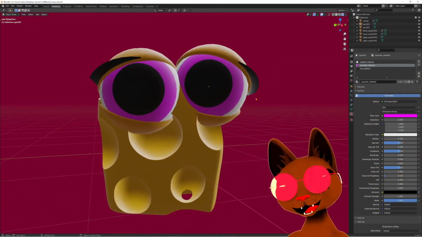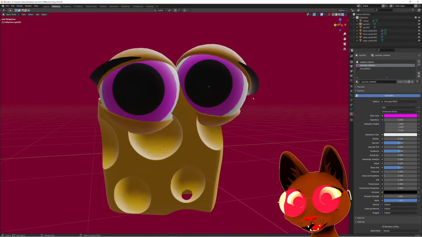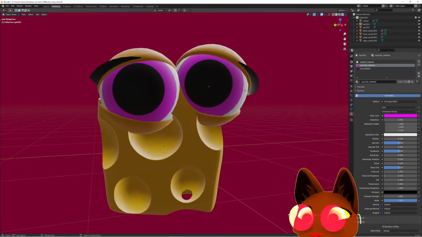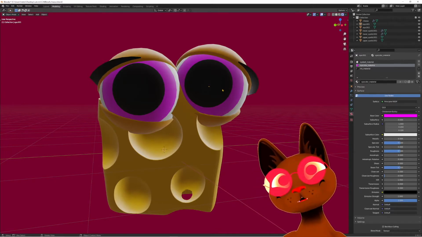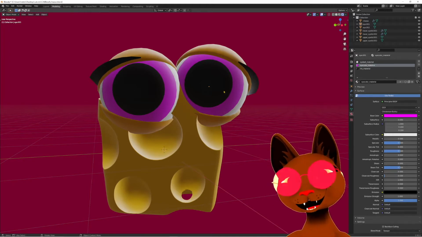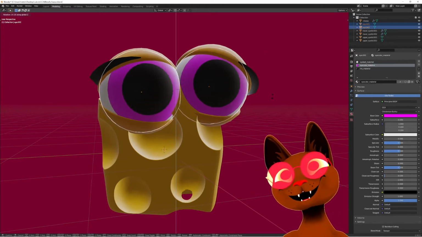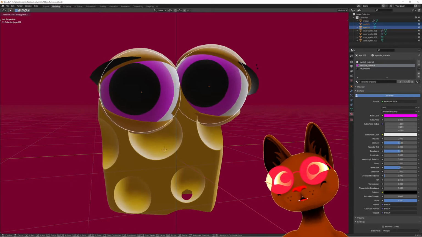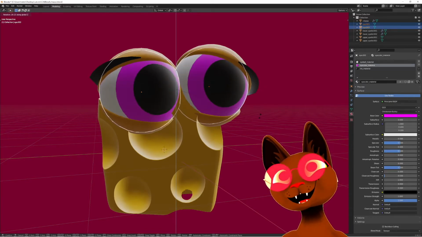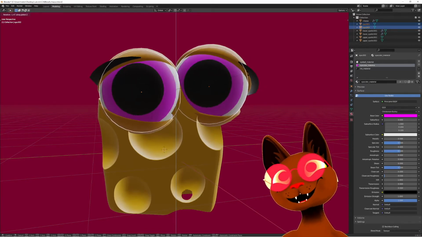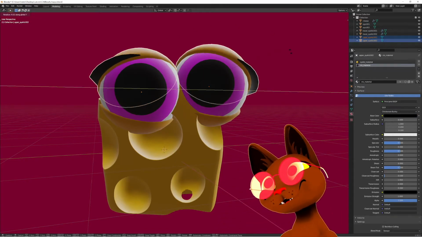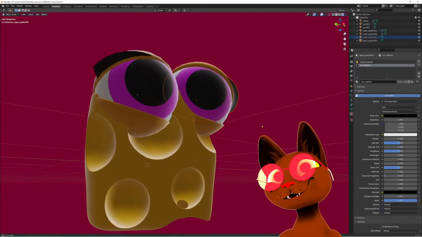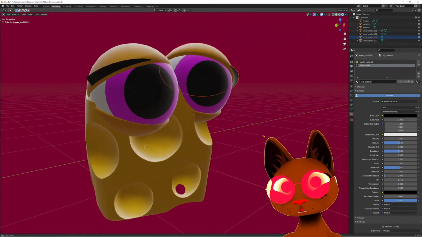Does this slab of cheese look cute or what? If you wanna learn how to make that kind of eyes in Blender, I have just a video for you. You can easily animate them around. Have your own animatable cheese eyes. Pretty cool to make stuff like this. Cheese eyes, let's do it.